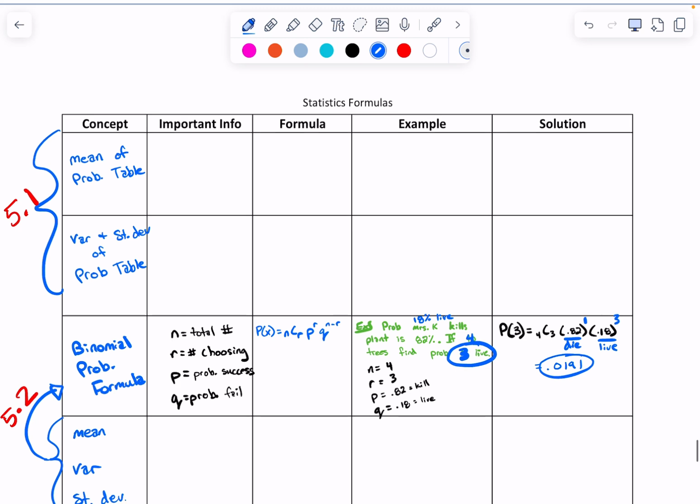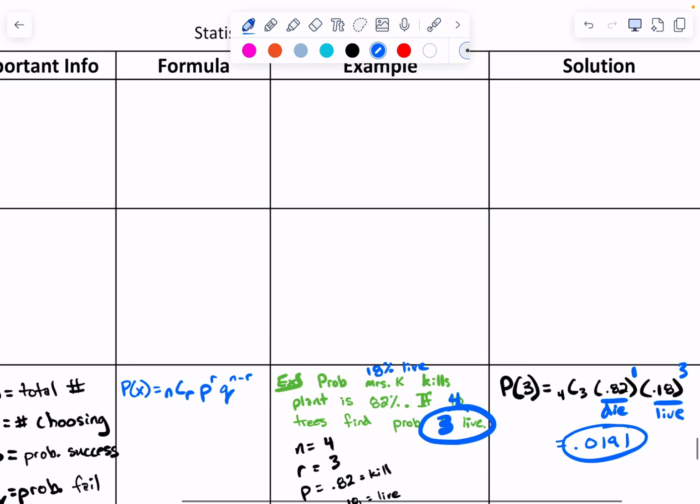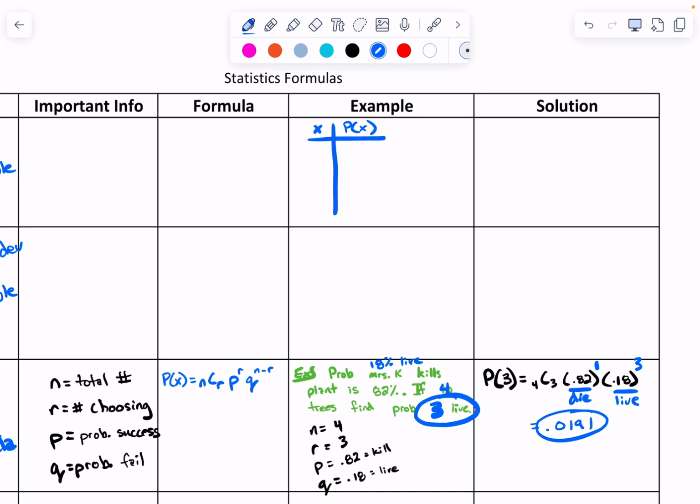Okay, so let's go up to the top, to my chart here, and I'm going to fill in X and P of X. If we have 4 trees, what could our X's be? I could have 0 live, 1 live, 2 live, 3 live, 4 live.